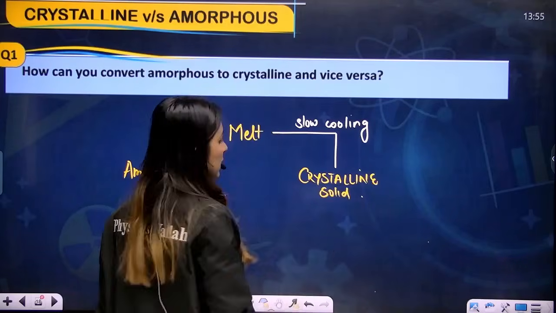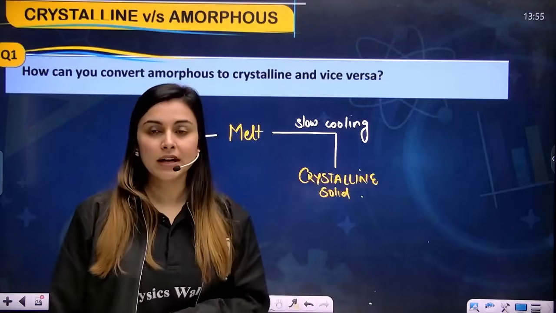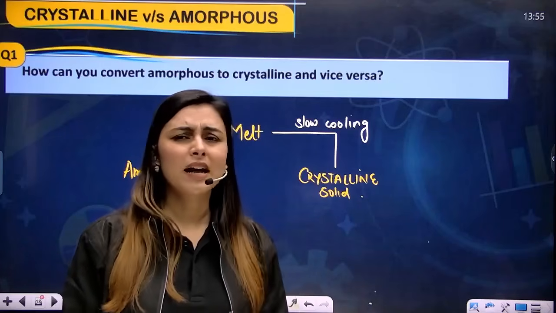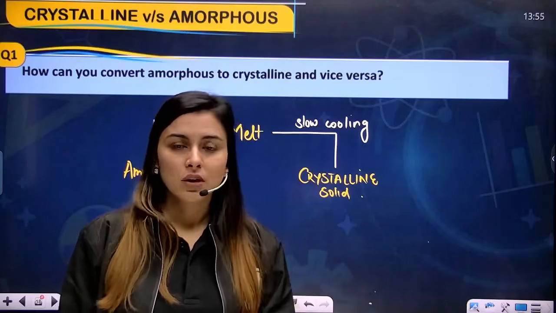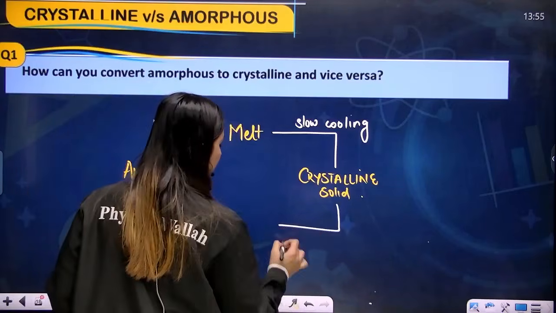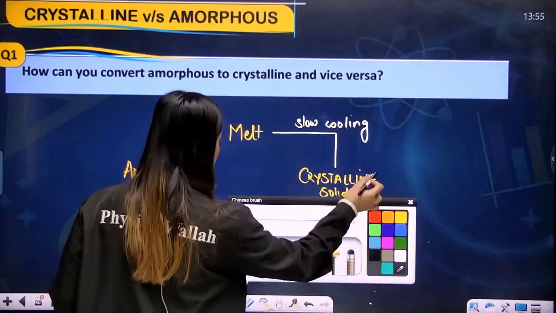Now let's say you have a crystalline solid, and you have to convert it into an amorphous solid. How will you do it? Since it is a solid, we'll have to melt it down, so again we'll have to heat it. After heating, you will get melt.